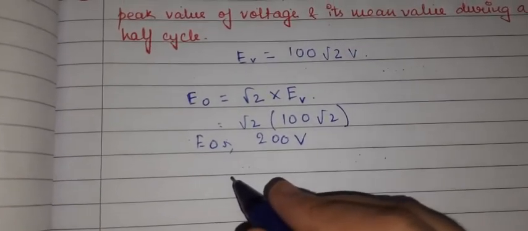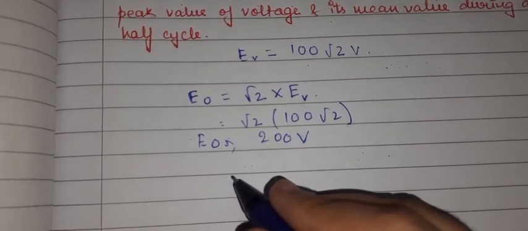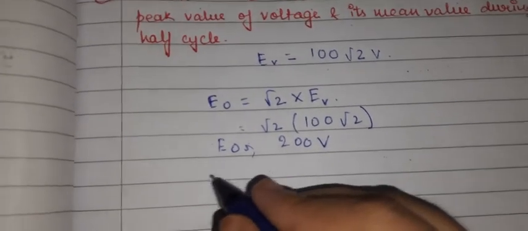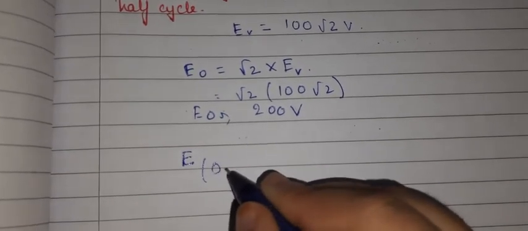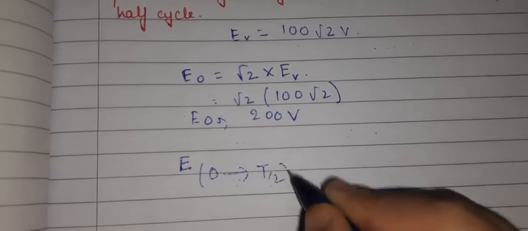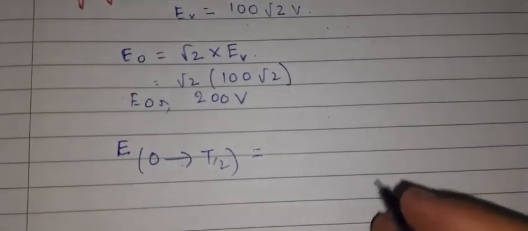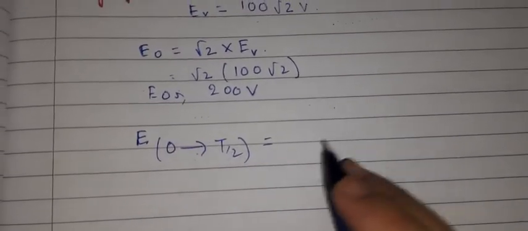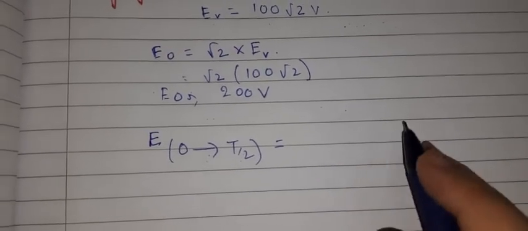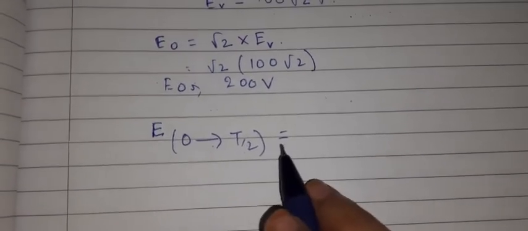Since it is asking about the positive half cycle, we have to find the value of E from 0 to T by 2. That is the positive half cycle, and the negative half cycle would be T by 2 to T. So we are not using T by 2 to T, we are using 0 to T by 2, because it is asking for the positive half cycle.